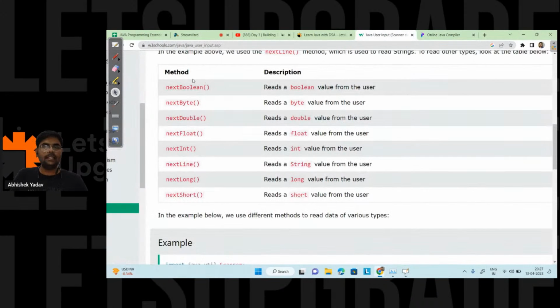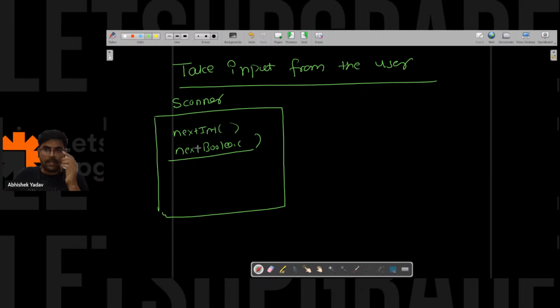You can see we have all these methods inside the Scanner class: nextBoolean to read a boolean value from the user, nextByte to read a byte value, nextInt to read an integer value, nextFloat and nextDouble to read float and double values, and nextLine to read a string from the user. We can use these methods according to our problem statement, right everyone?